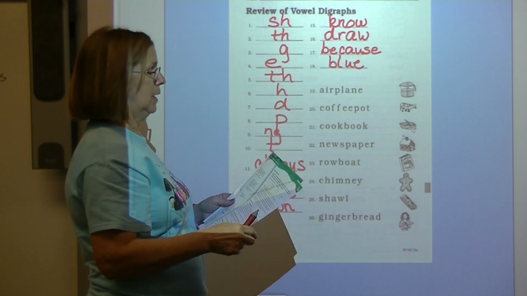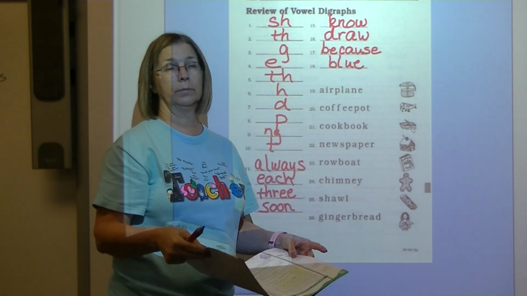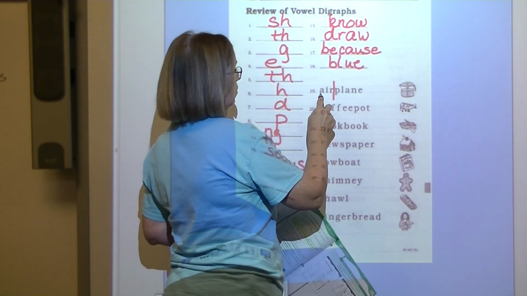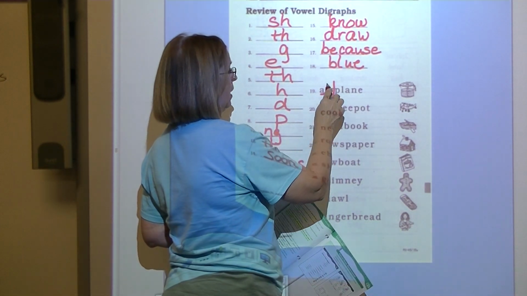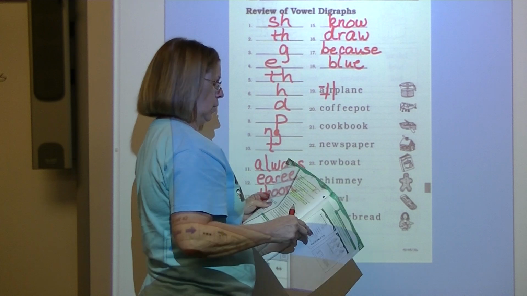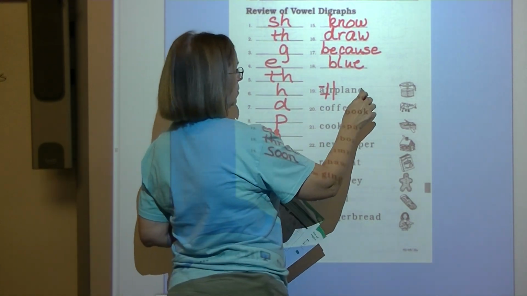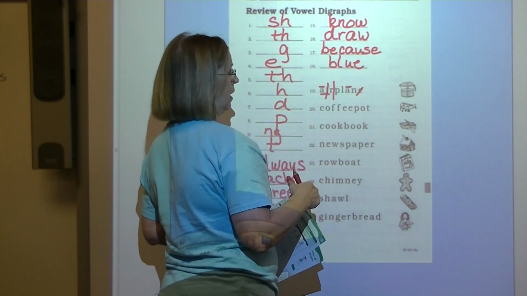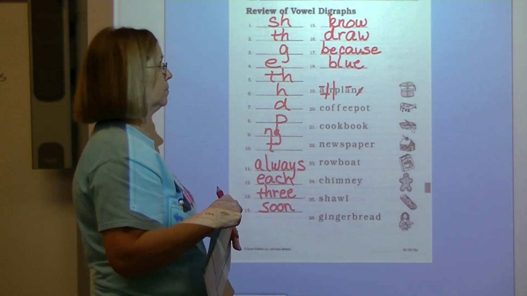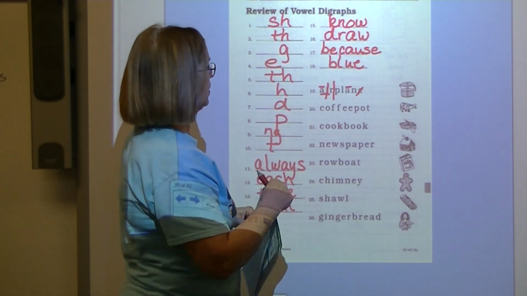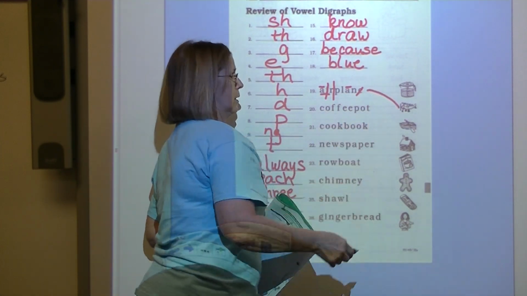Number 19 is a compound word. Okay, so we're going to divide it after the first word. We're going to underline digraph AI, mark out the I, put a macron over the A. We're going to mark out the sneaky E and put a macron over the A, and then we've coded our word. Airplane. There it is.